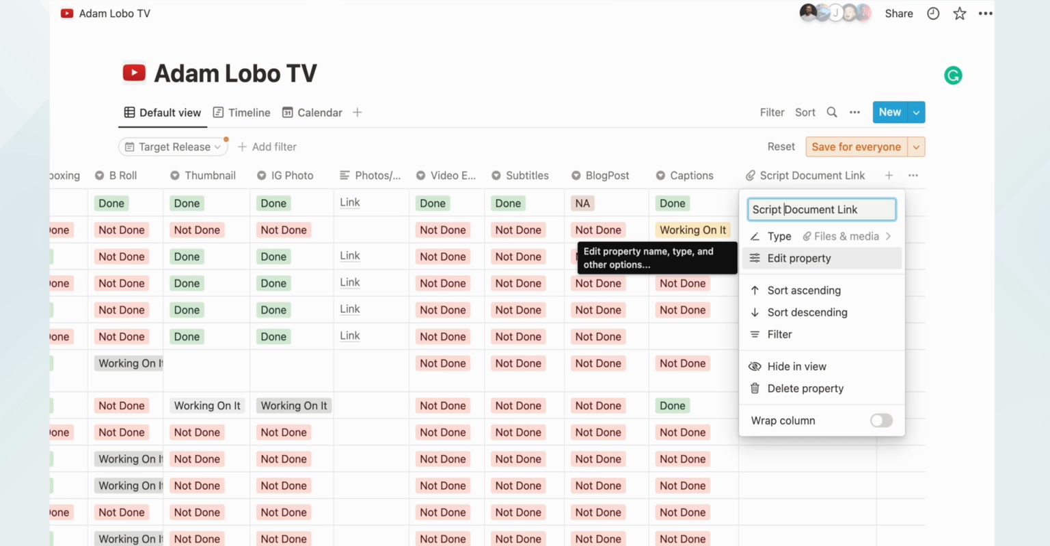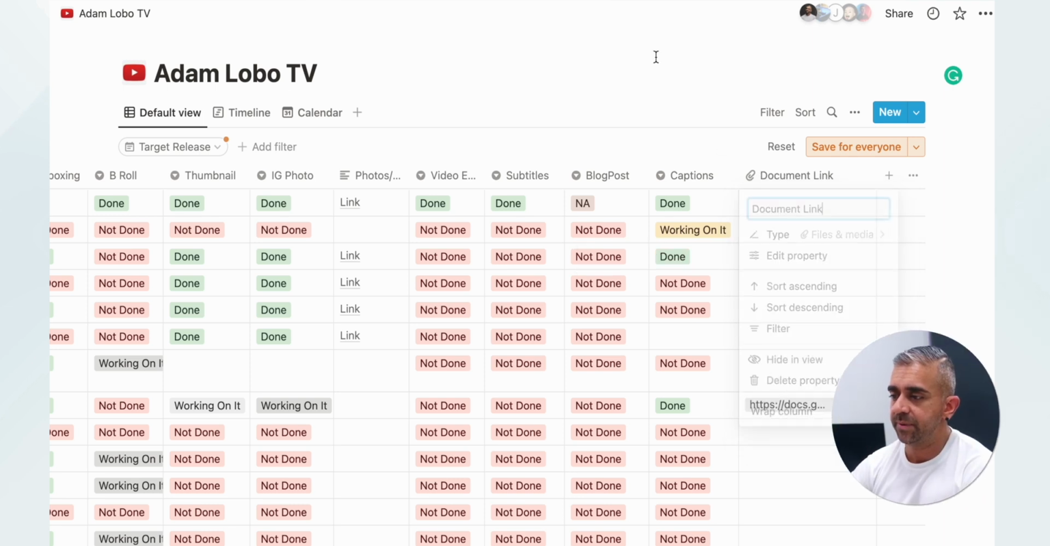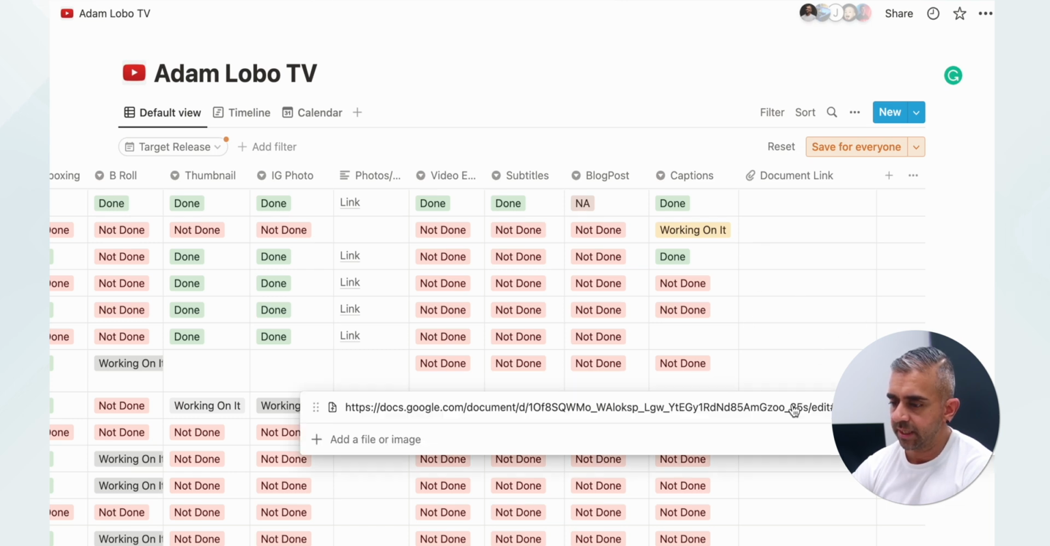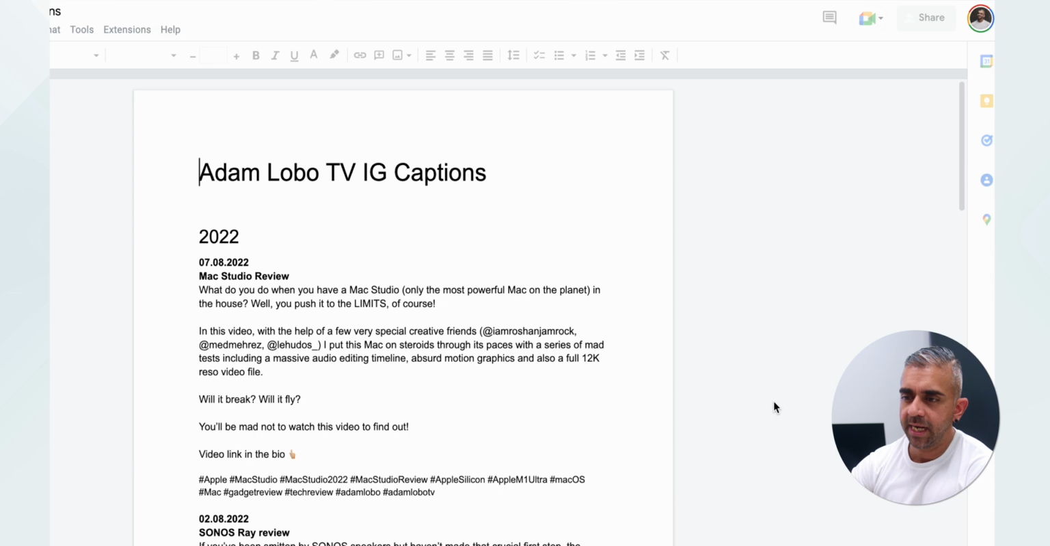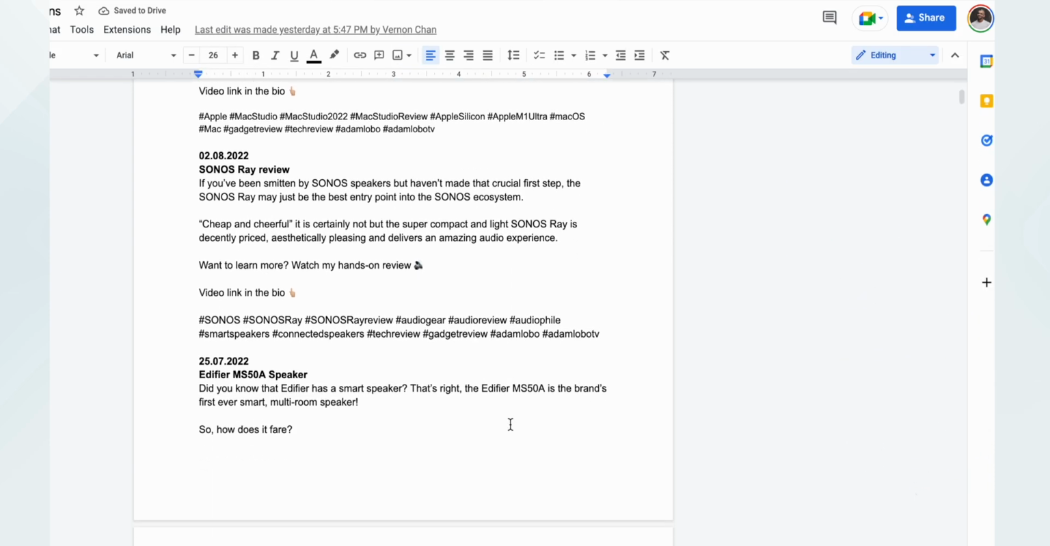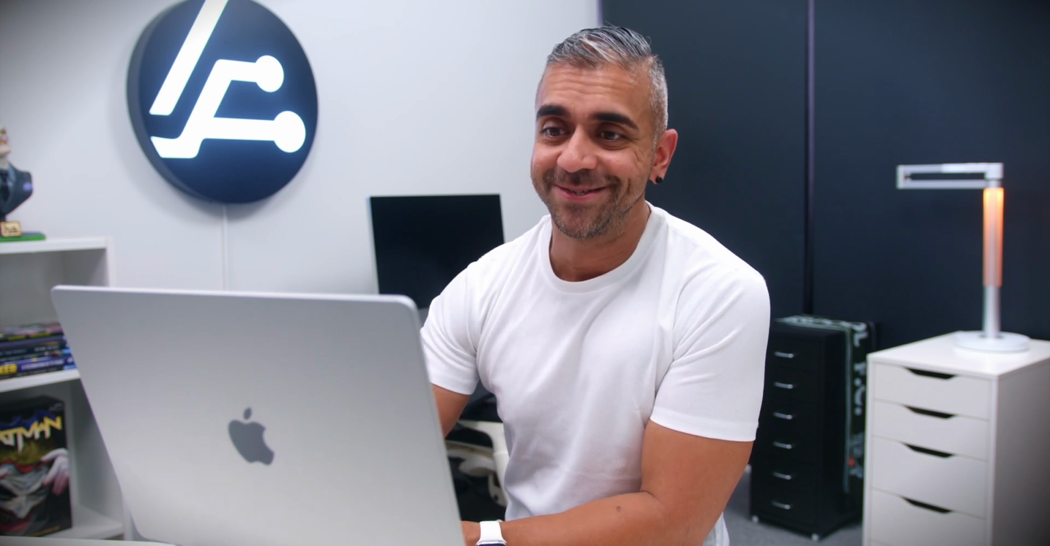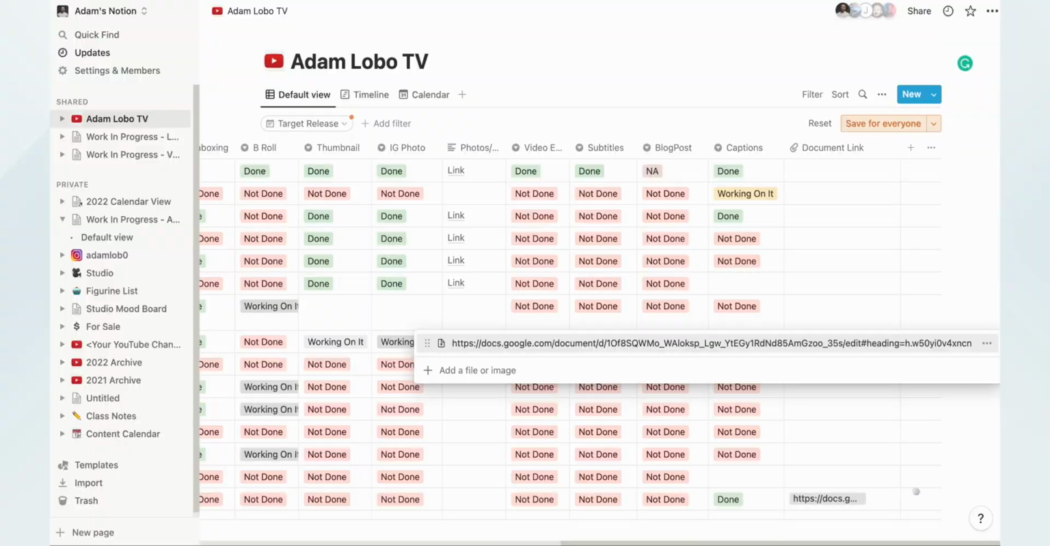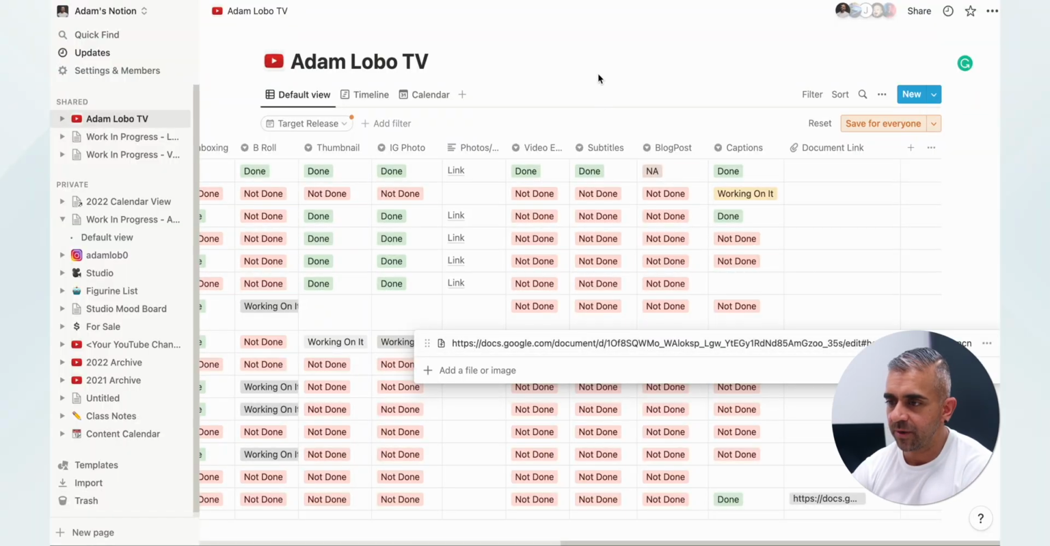And finally, after the captions, this is not only the scripts, but also document links. So for example, if he's doing the captions over here and he just clicks it here, he goes into the Adam Lobo TV captions, and here's where Vernon does all the very nice captions, which is something that I'm not as good at as he is. So yeah, okay, that would be the overall review.